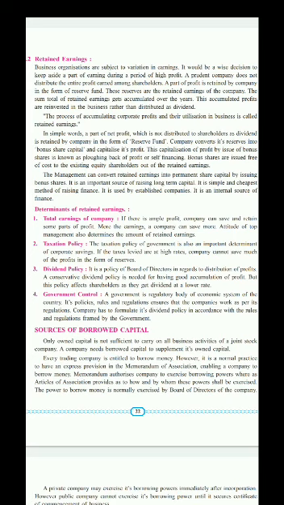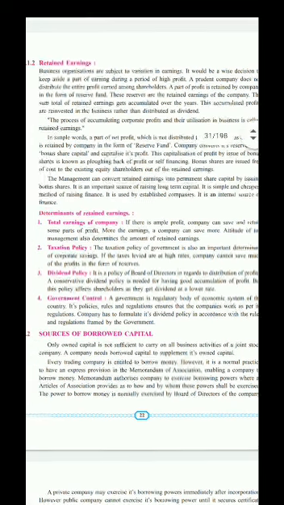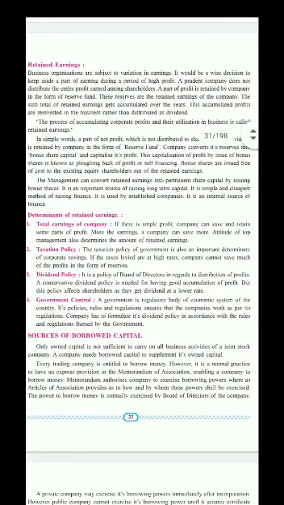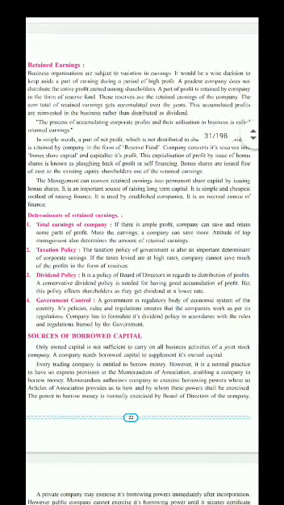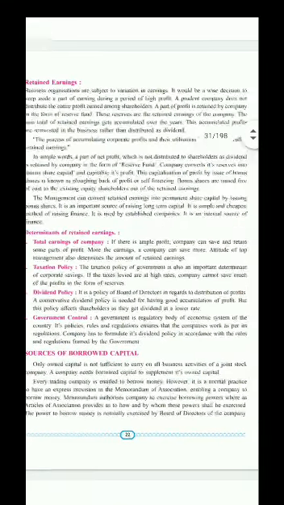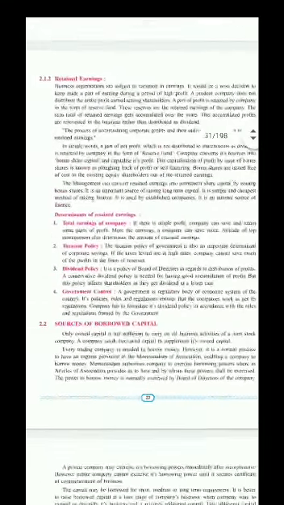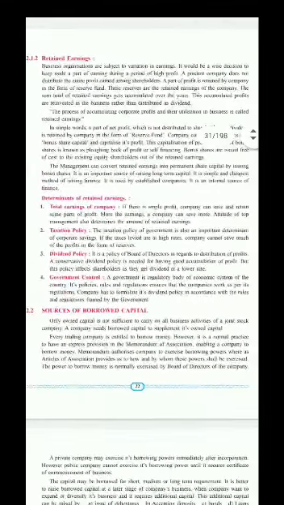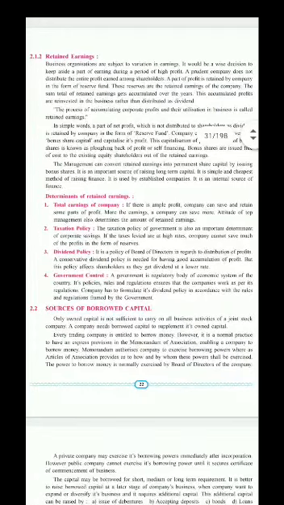A prudent company does not distribute the entire profit earned among shareholders. A part of the profit is retained by a company in the form of reserve fund. Now we know in case of a partnership final account, we transfer the net profit of profit and loss account to the balance sheet and we write profit and loss.